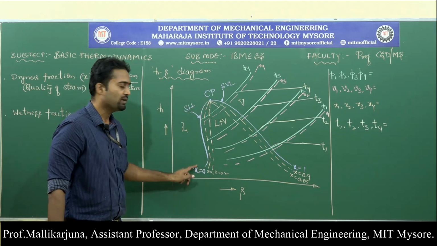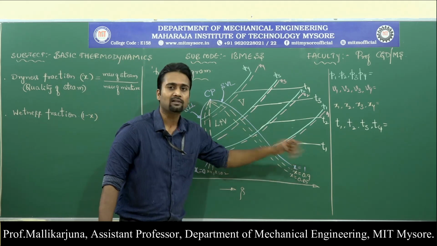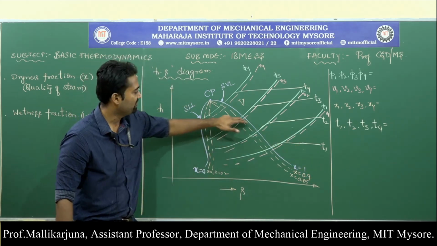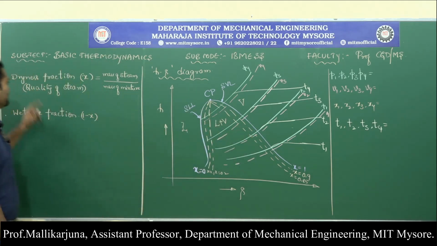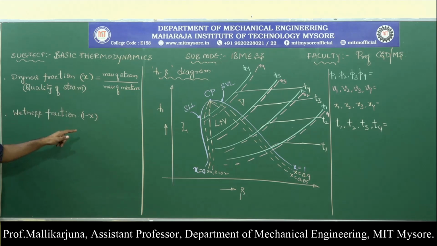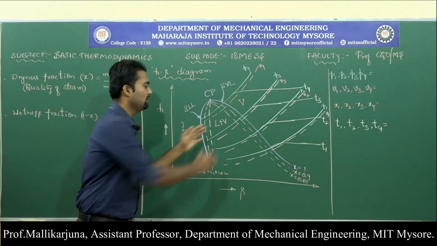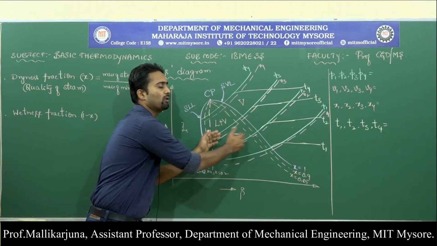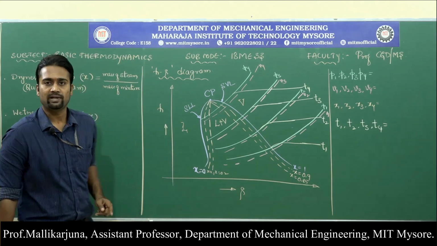On this line, it is very clear the liquid is saturated. On this line, it is very clear the vapor is saturated. Then the mixture exists in between these two lines. What are the terms I am trying to define? Dryness fraction and wetness fraction. These two have a clear meaning in the mixture zone. Within this dome region, we have the meaning for dryness fraction and wetness fraction.